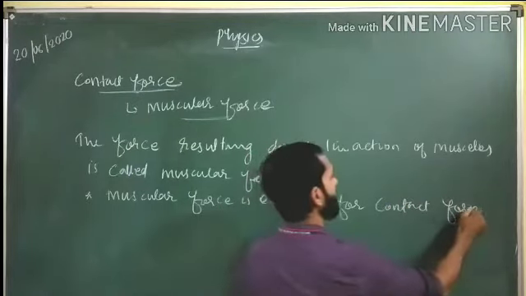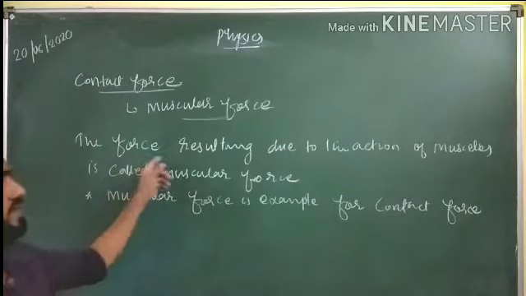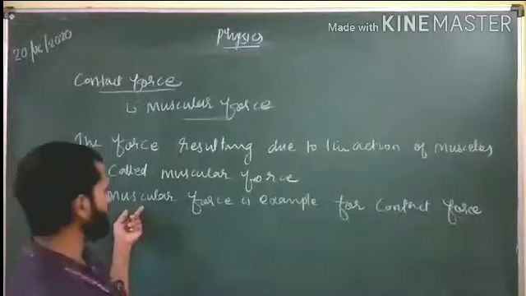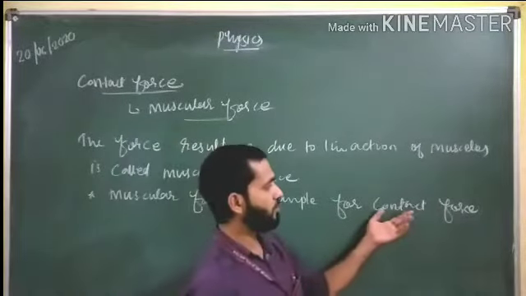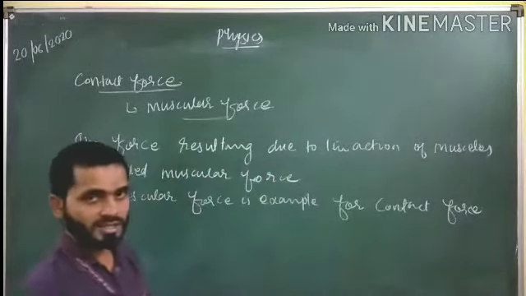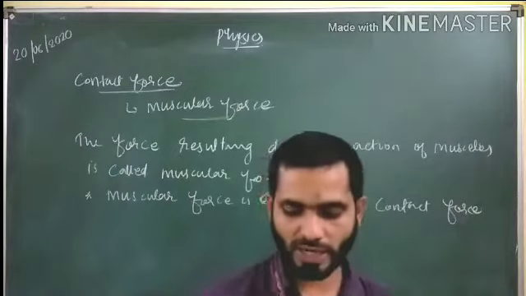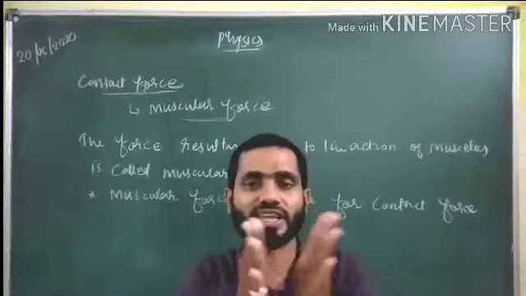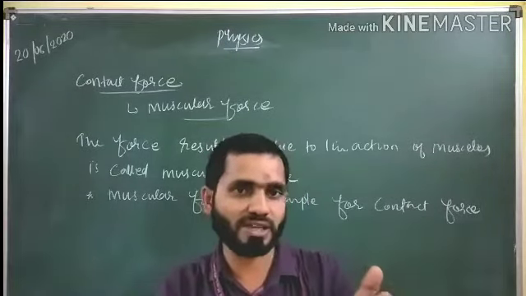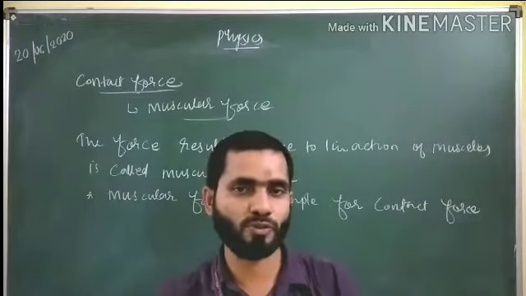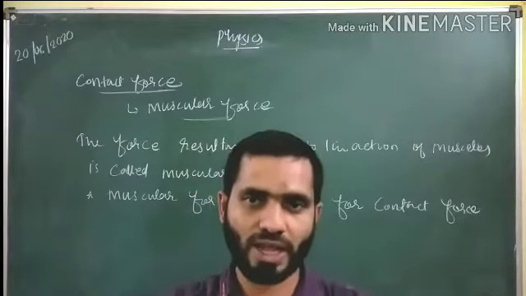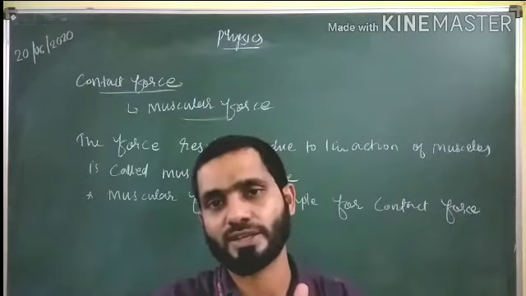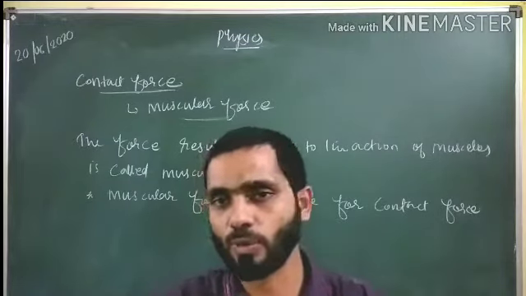So the first point, I have written a simple definition: a force resulting from the action of the muscles is called muscular force. And the second point is that muscular force is an example of contact force. For a muscular force to act, there should be a physical contact, a physical interaction. It means from a distance we cannot apply the muscular force. It is a contact force and it results when two surfaces are interacting with each other.